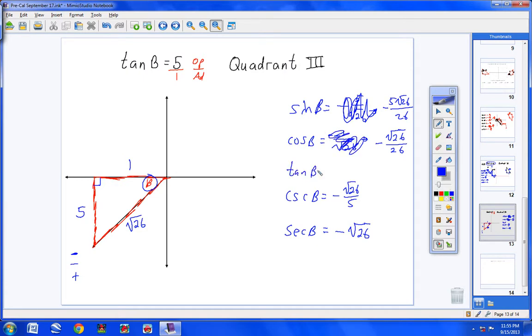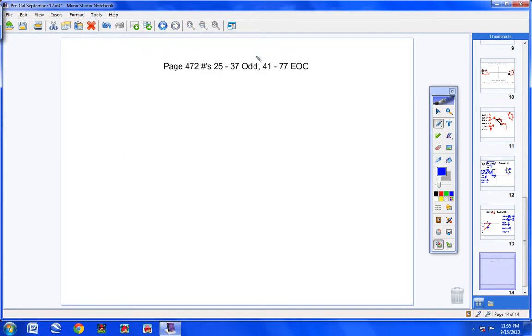Tangent of B equals opposite over adjacent, 5 over 1. And by the way, tangent is positive in this quadrant, so we would just simply have 5. And so cotangent of beta would be 1/5. Flip your 5, 1/5. Look at that, we did it. This has not been easy, I know that, but it's so important. And we're not going that fast, guys. We've spent a couple of days now in 5.3. I'm trying to really make sure you guys get this stuff.